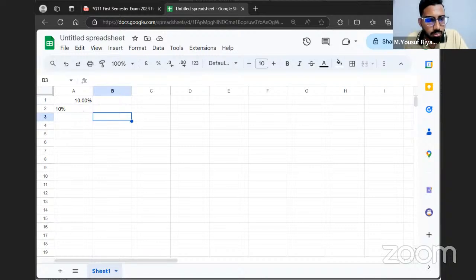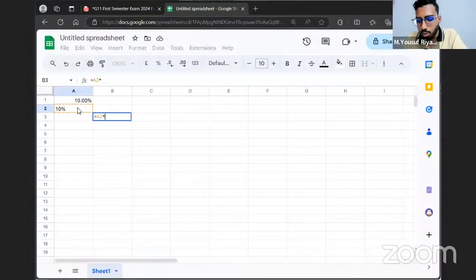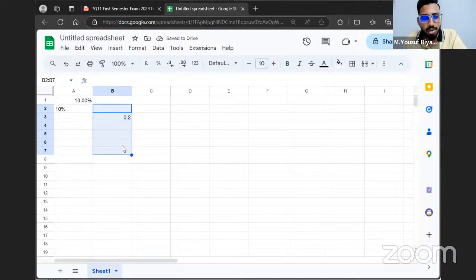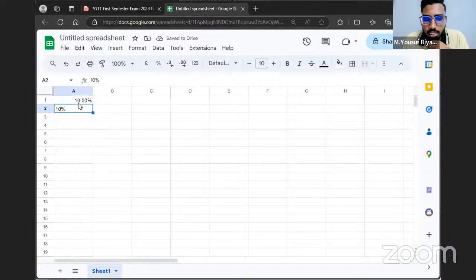If I mention a equals this one into 2, it's working here because it's considered automatic. But in general, normally this will be considered as a text, and this will be considered as a percentage.